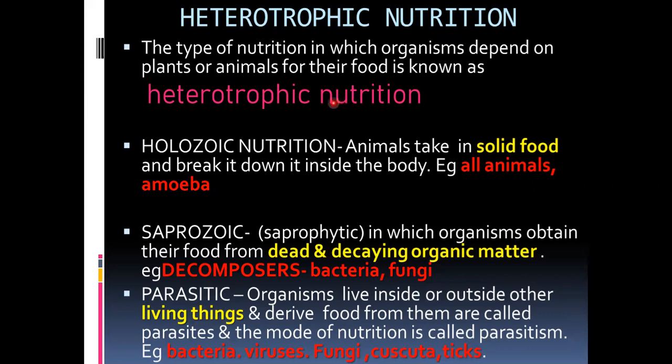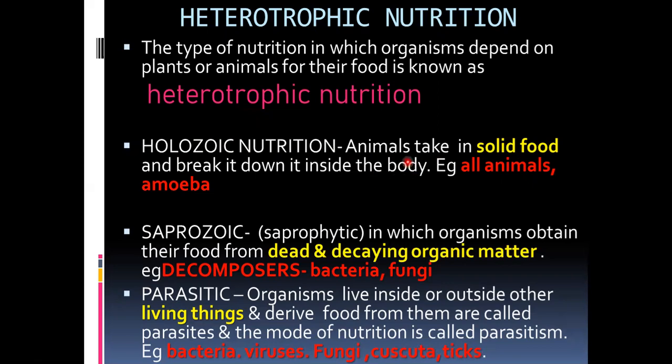Okay. Now there are three different kinds of heterotrophic nutrition. The first one is called holozoic nutrition. Holozoic nutrition: they are heterotrophic animals and they take solid food and break it down inside the body.